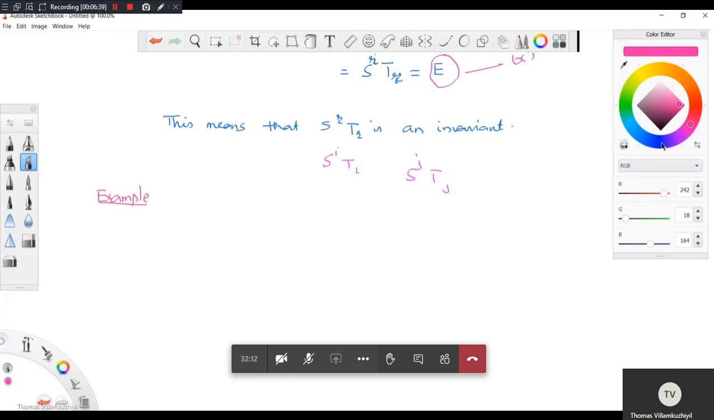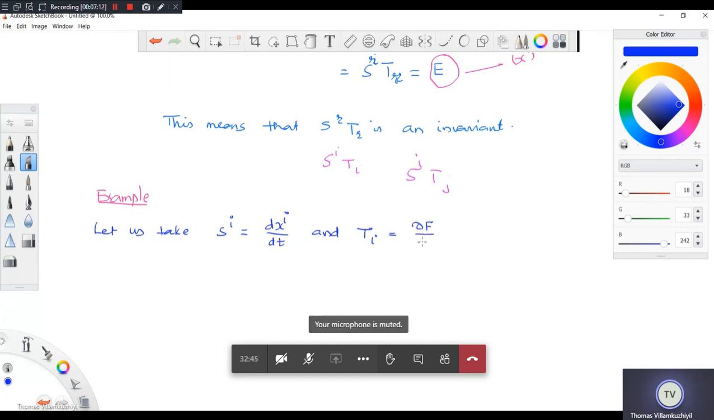An example. So let us take S^i contravariant. What is a good example of this? It is the tangent vector dx^i/dt, so S^i I can take like this. And T_i, how can I take T_i? This way I can take ∂f/∂x^i.